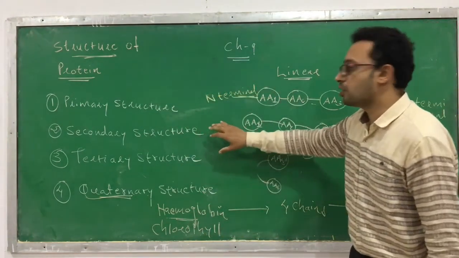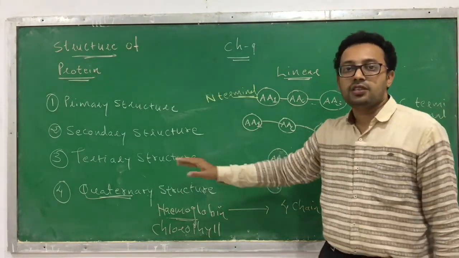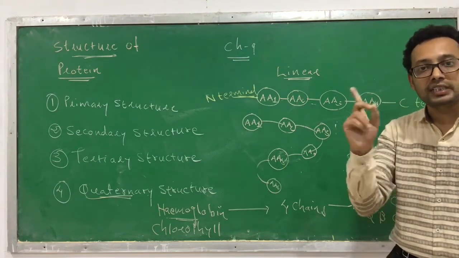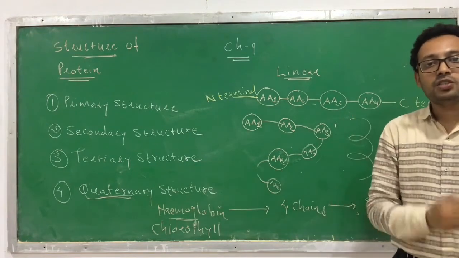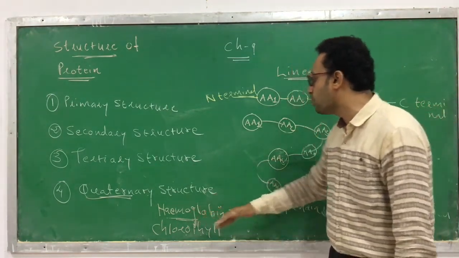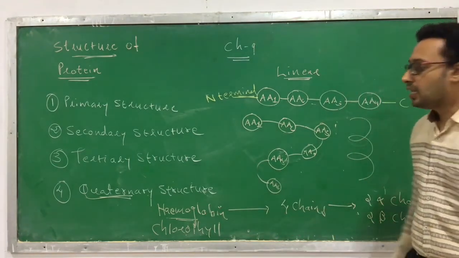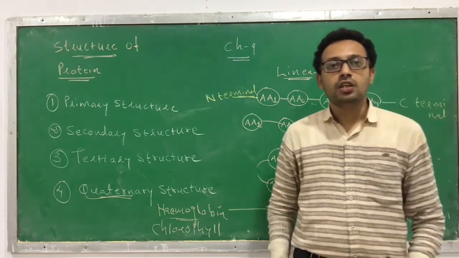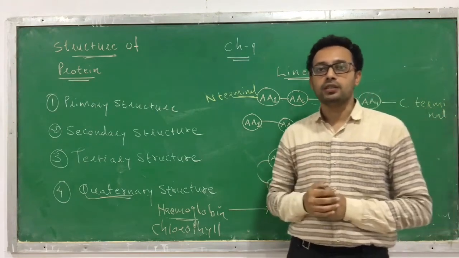Secondary structure may be flat or spiral. Tertiary structure is a three-dimensional arrangement of a single polypeptide chain. Quaternary structure is a three-dimensional arrangement of more than one polypeptide chain, like hemoglobin with 2 alpha chains and 2 beta chains, and chlorophyll. So that's all about the structure of protein.